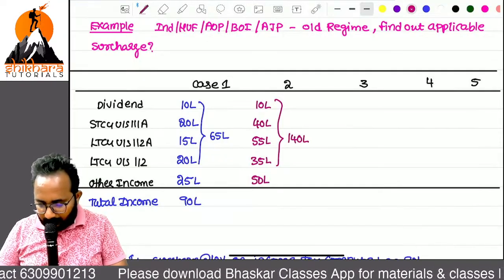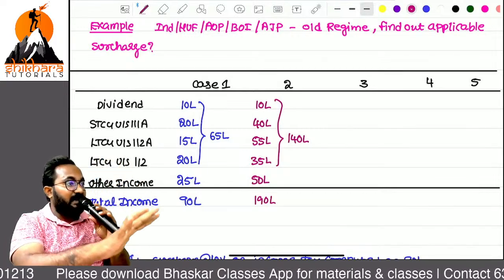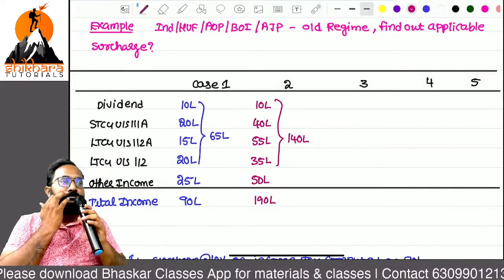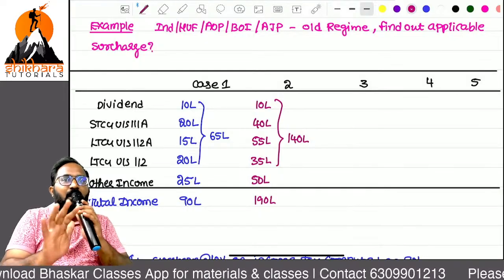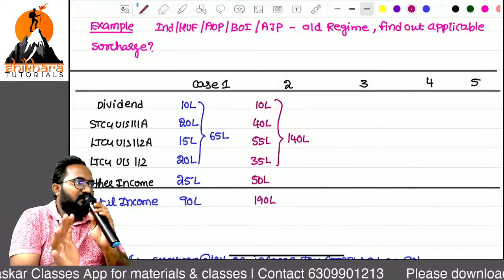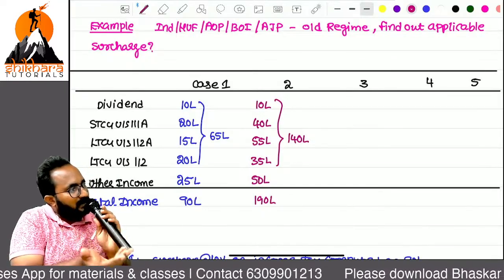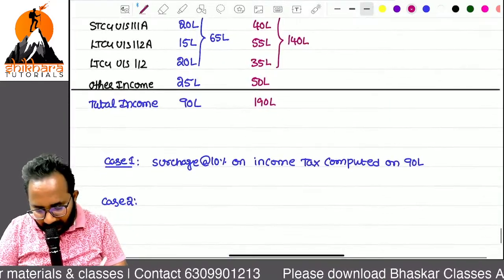Total income is 190 lakh, so what is the surcharge? 15%. No problem. The maximum surcharge rate on special incomes we can apply is 15. Here total surcharge also can be 15.